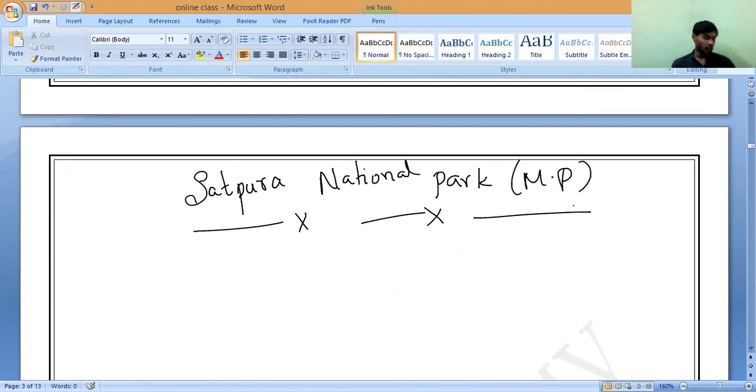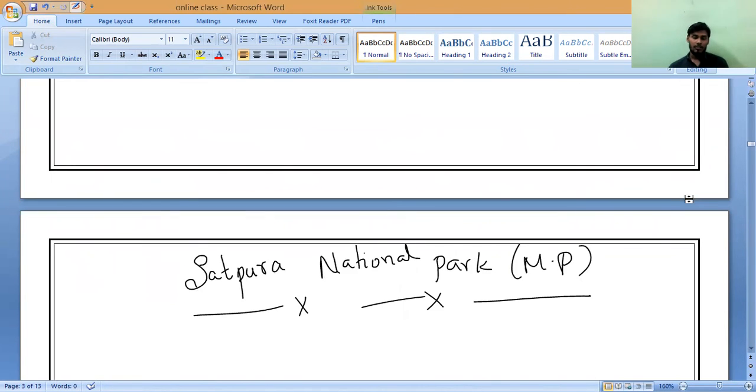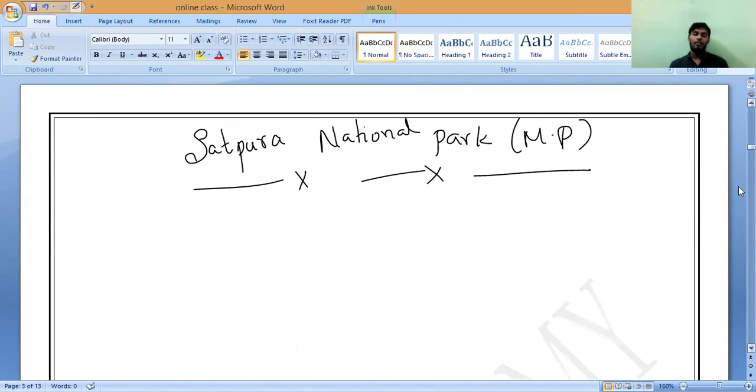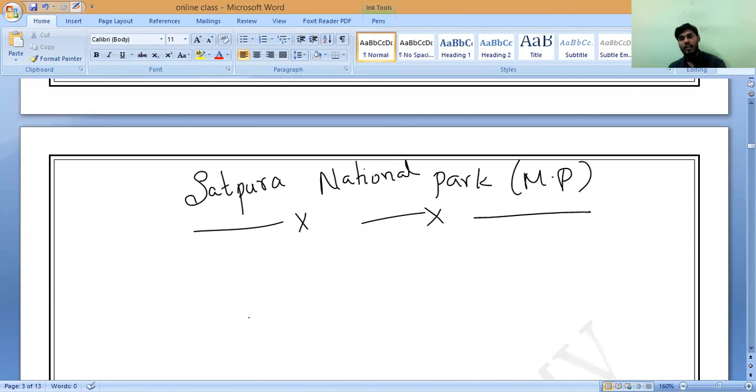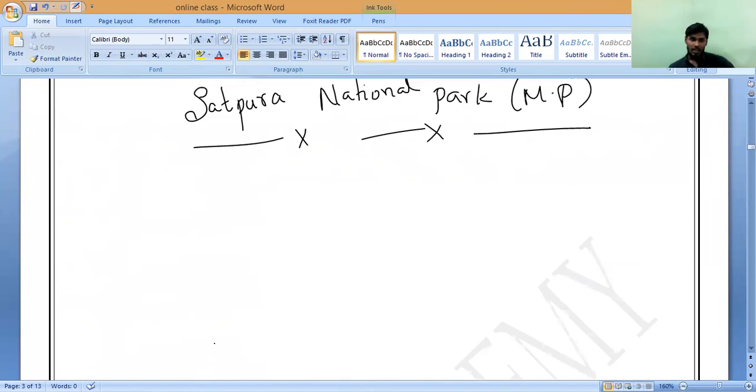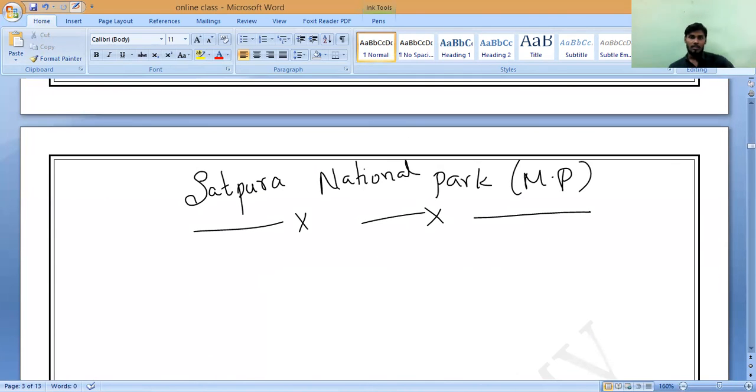Madhya Pradesh also has the highest percentage of tribals, the diversity of tribals. Different varieties of everything: highest percentage of land, different kinds of tribals, different kinds of culture, and biodiversity, we used to find in Madhya Pradesh. That is why everything is famous here only. Understanding? So Satpura National Park. Shall we discuss this? Yes, sir. Because we should know at least one park.